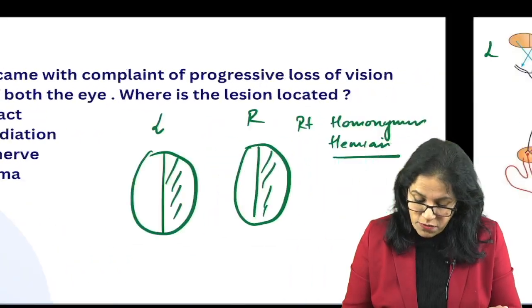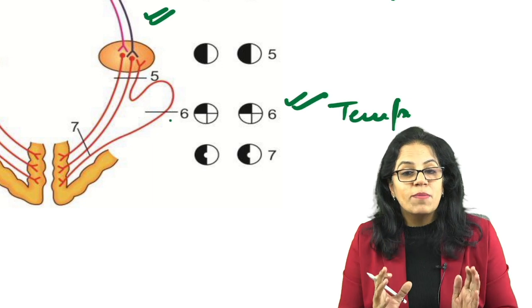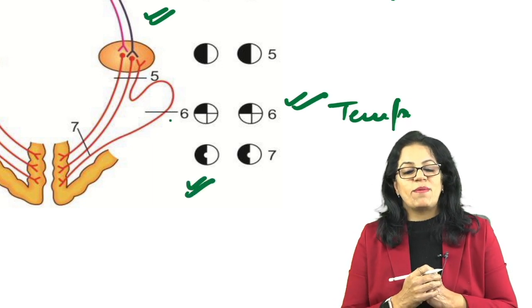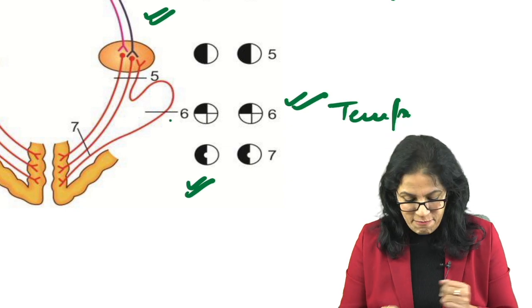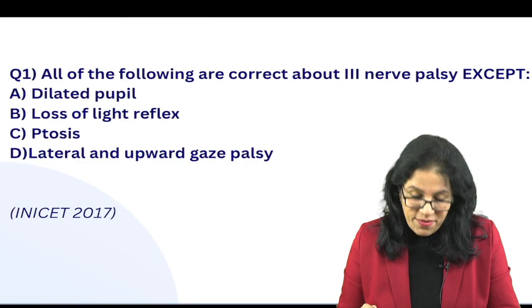Correct? And of course, the last thing is the cortex lesion, where posterior cerebral artery occlusion leads to macula-sparing homonymous hemianopia. Okay, we can take this again as a separate topic if you ask me. We come to the next question.